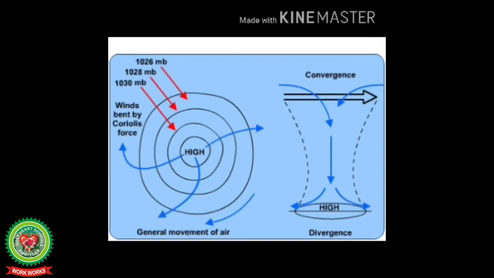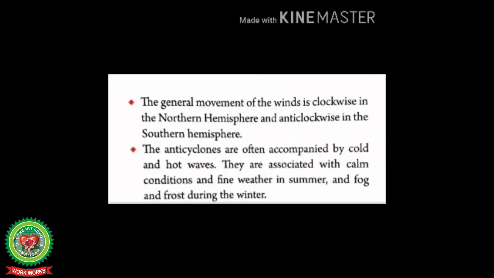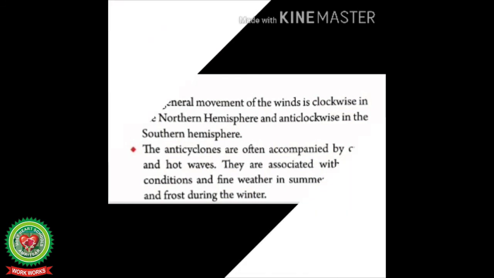Anticyclones are much larger than the temperate cyclones, and their diameter is 75% larger than that of the latter. Most of the anticyclones in the middle latitudes are 3000 km long. The length of the winter anticyclone in Siberia is 9000 km. The general movement of the winds is clockwise in the northern hemisphere and anti-clockwise in the southern hemisphere. The anticyclones are often accompanied by cold and hot waves. They are associated with calm conditions and fine weather in summer and fog and frost during the winter.